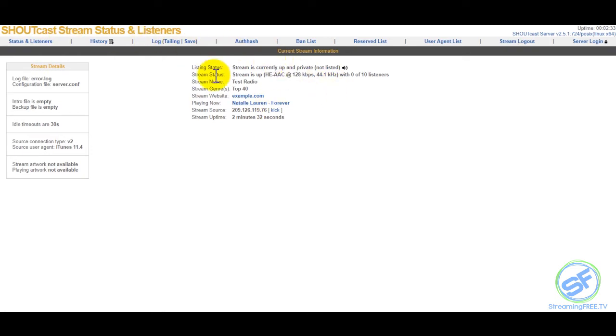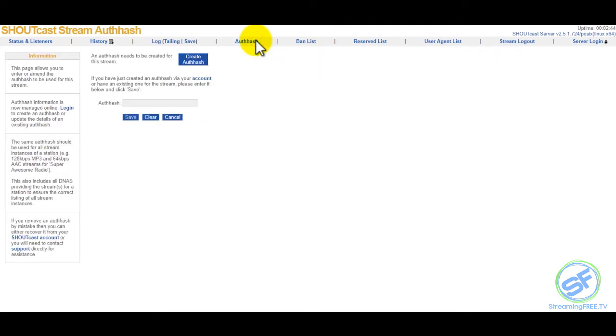Once you're in there, you'll see some of the options up top change. Again, I'm not going to go through all of these, but I'm going to show you how to get your station listed with the new Shoutcast. What you do is click on auto hash. When you click on it, it takes you to a screen.